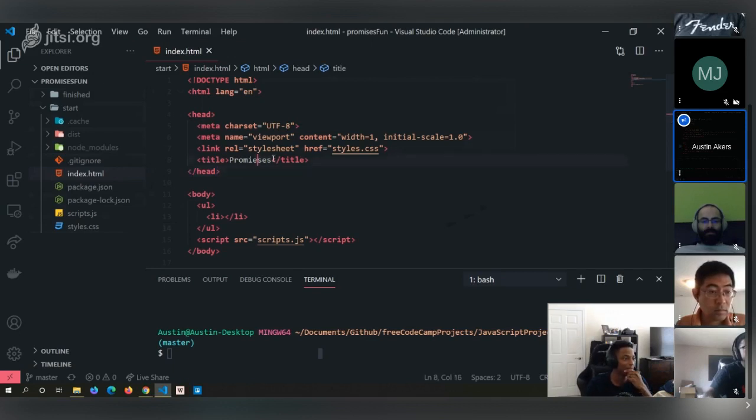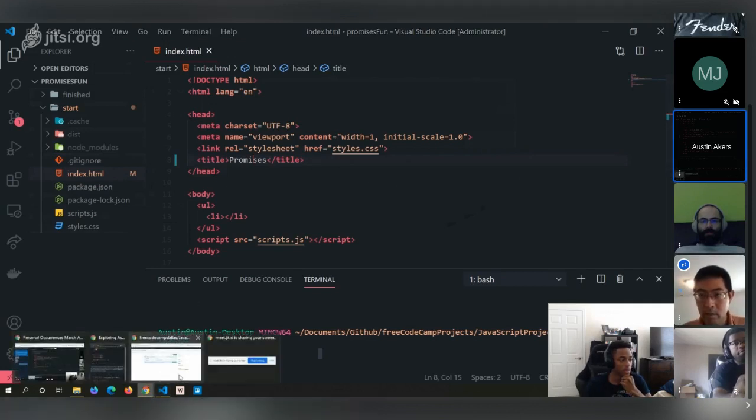Oh, I put promises. Has everyone been following me so far? How's everyone doing? Everyone all right? Is this CodePen, or is this something else? Can I open it in CodePen or anything else?